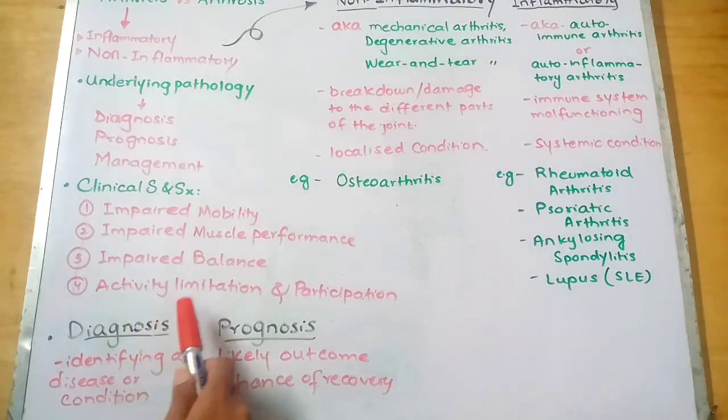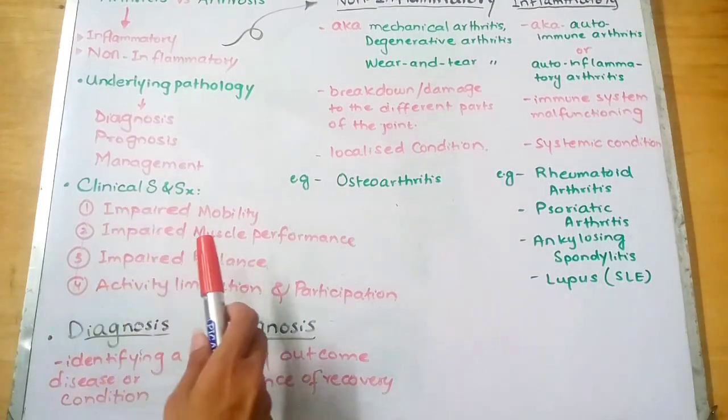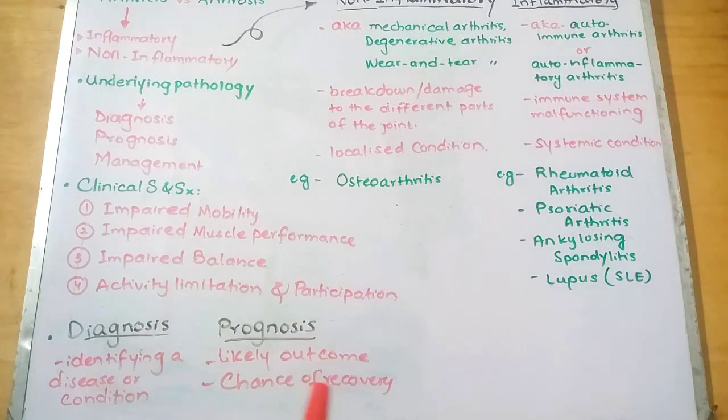Now the last point is activity limitation and participation. Because of all of these points that we have discussed above, the patient may have difficulty in performing any activity. It can be like carrying out some task at home, in the community, or it can be work related or any social activity. So all of these activities can be minimally affected or significantly restricted. And what the patient does in such a situation, he has to use adaptive or assistive devices so that he can limit the deforming forces that are acting on the joints in order to improve the function.